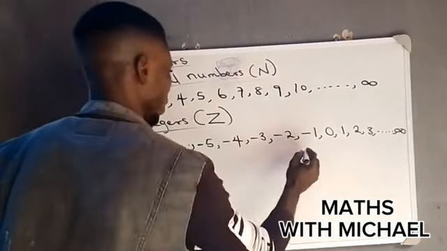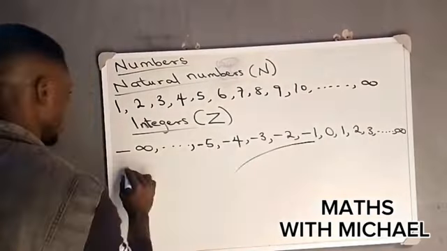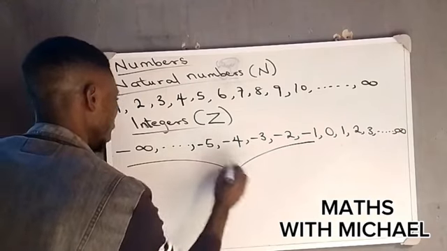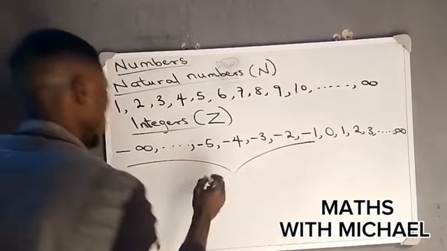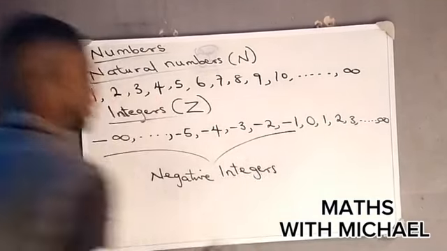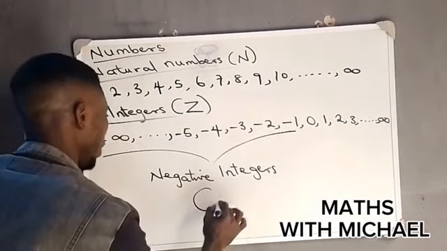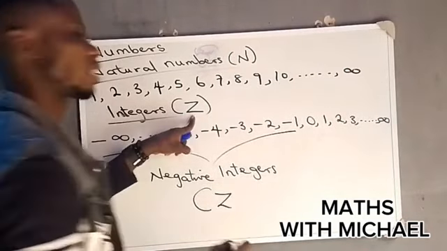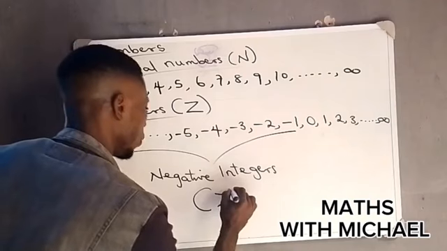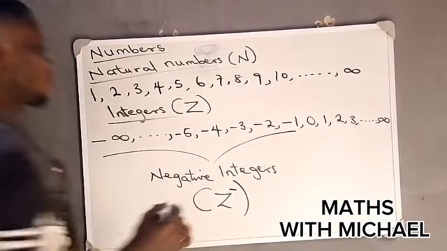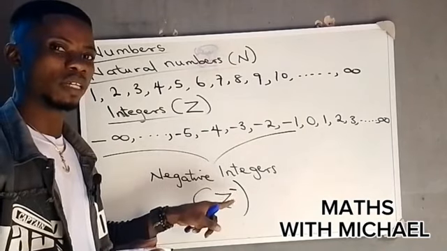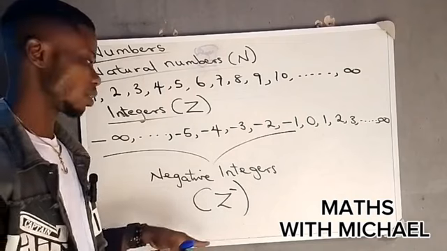From here, you can see that the integers are separated into two parts, where we have the negative integers. These negative integers are represented using the letter Z, which we use to represent integers, but now with a negative superscript.